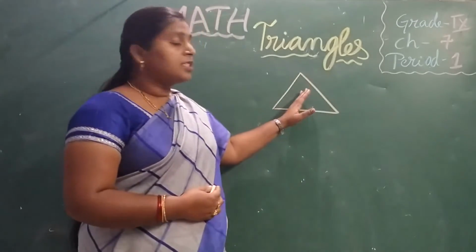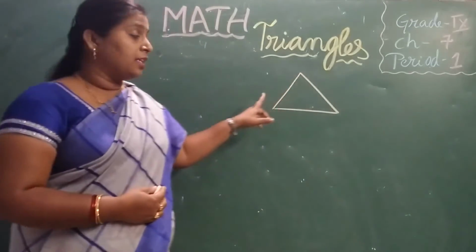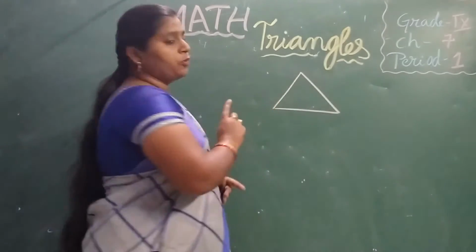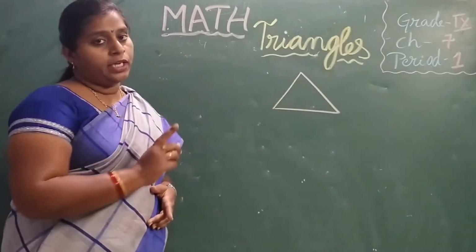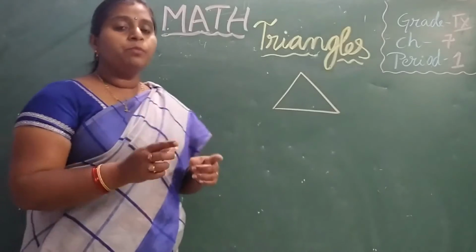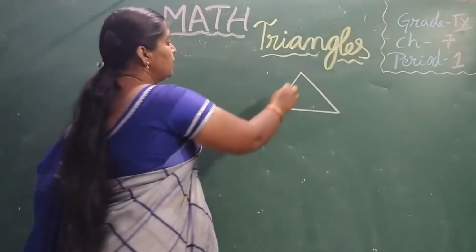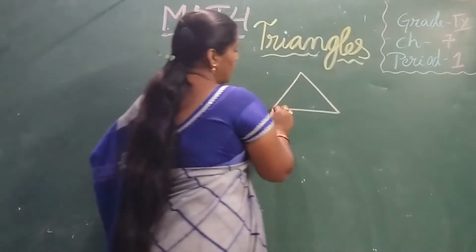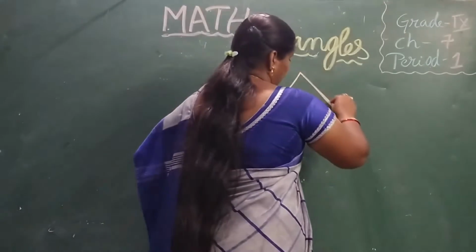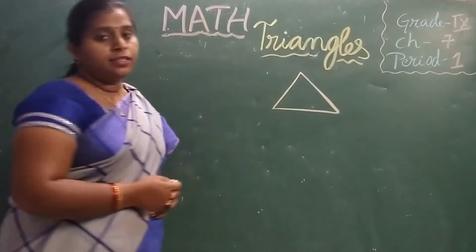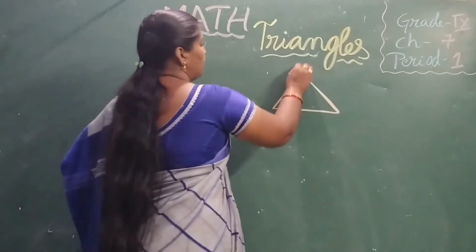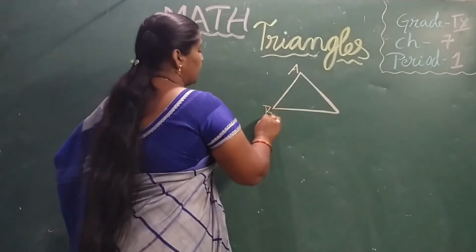So this is the shape of the triangle. See the definition: a polygon, which is a simple closed figure, formed with 3 line segments, 1, 2, 3, is called a triangle. For example, I am naming it triangle ABC.